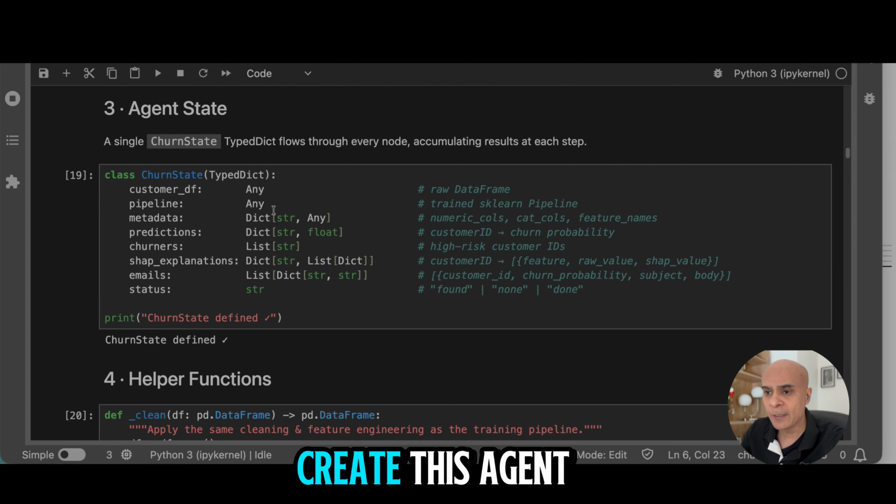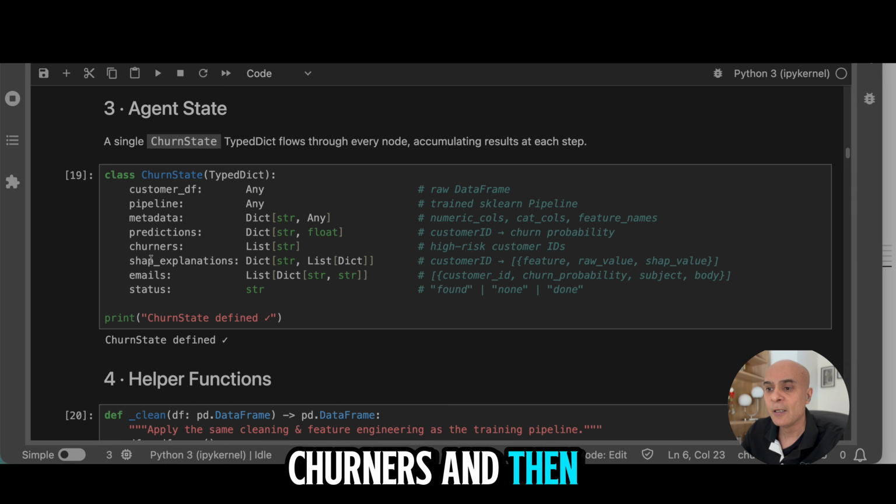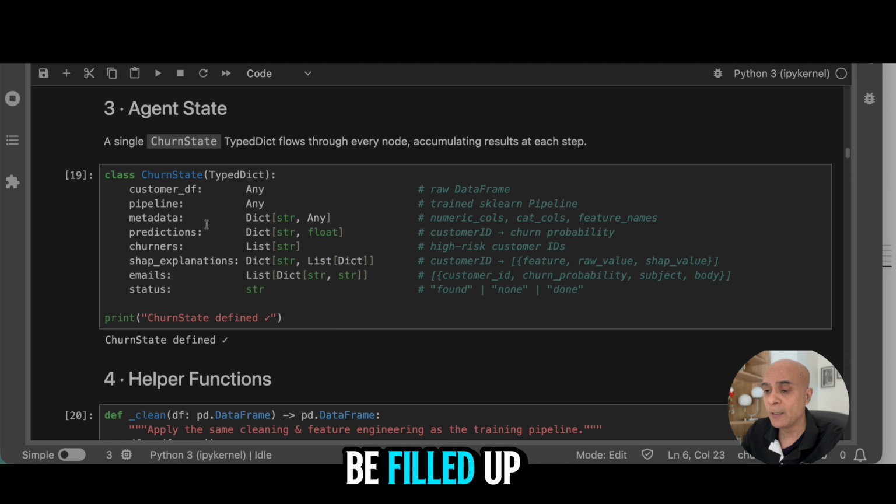Now, let us create this agent state, which is basically an object with a dictionary that has all these different keys such as data, pipeline, metadata, prediction, churners, and then all this state is going to be filled up later on.